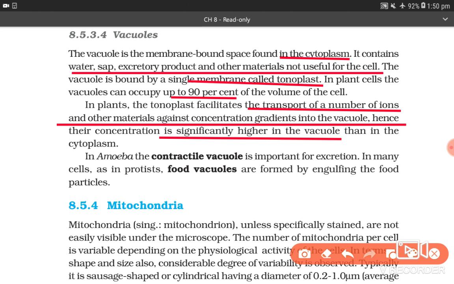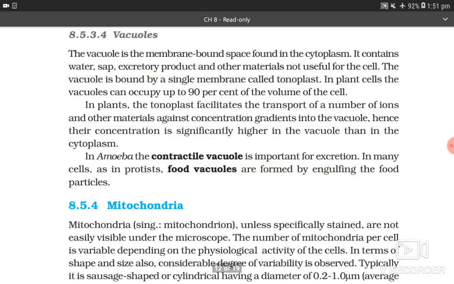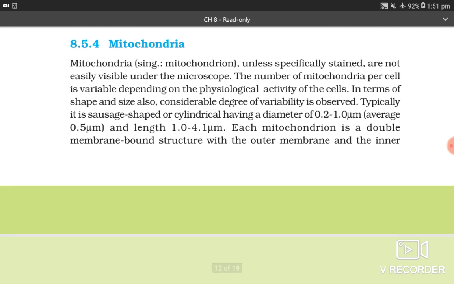In amoeba, the contractile vacuole is important for excretion. In many cells, as in protist, food vacuole are formed by engulfing the food particle. 8.5.4 Mitochondria. Mitochondria, singular mitochondrion, unless specifically stained, are not easily visible under the microscope. The number of mitochondria per cell is variable depending on physiological activity of the cell. In terms of shape and size also, considerable degree of variability is observed.